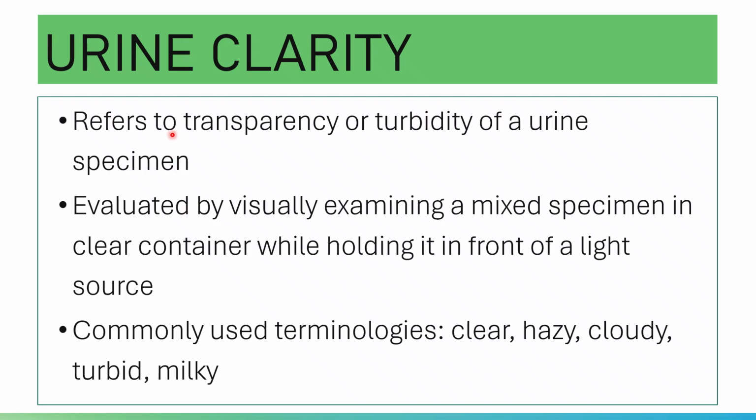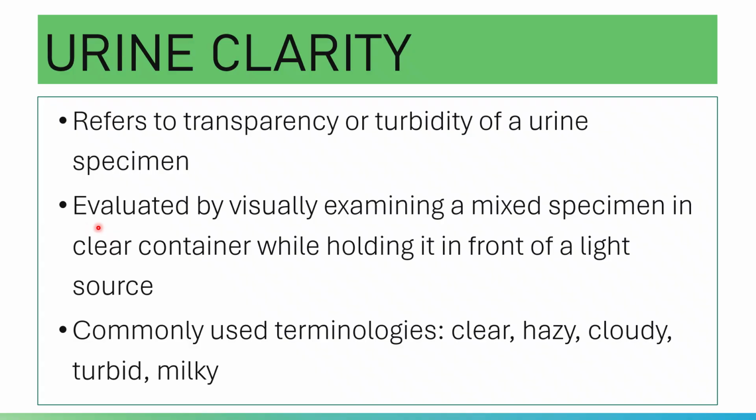It is a key to the microscopic exam result. The amount of turbidity of the urine sample should correspond with the amount of material observed in the microscope. It gives you a snapshot of the sediment content of the urine.